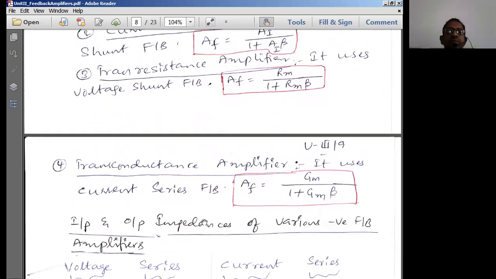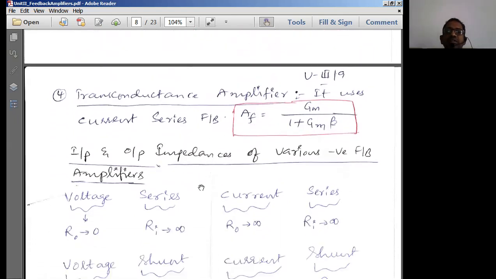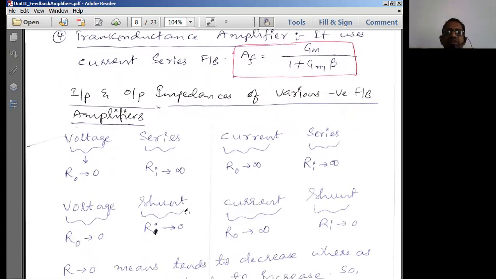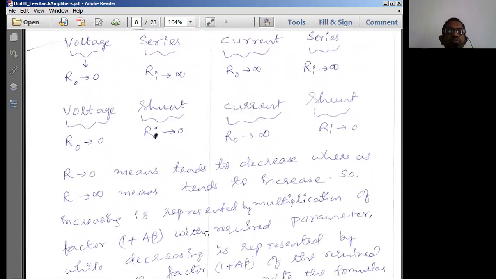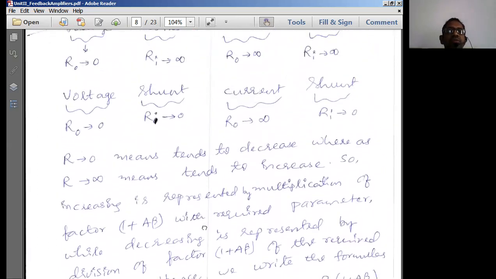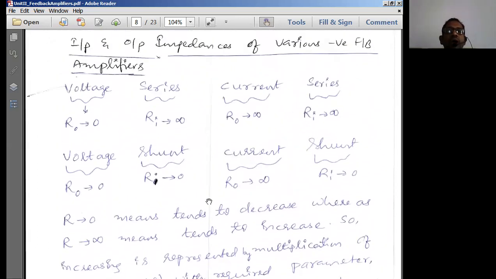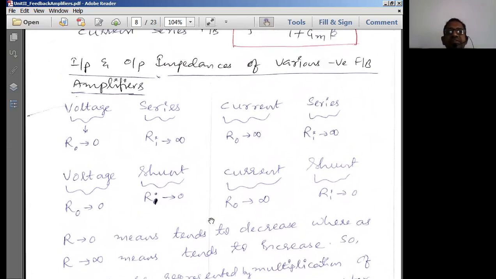That means by a particular topology, you should be in a position to understand what type of amplifier we can form and what is going to be the expression for the closed loop gain of the appropriate amplifiers. This is the important concern for us to really remember over here. So before we end our session, let us remember certain important things.